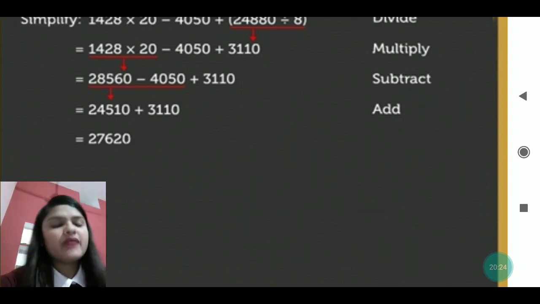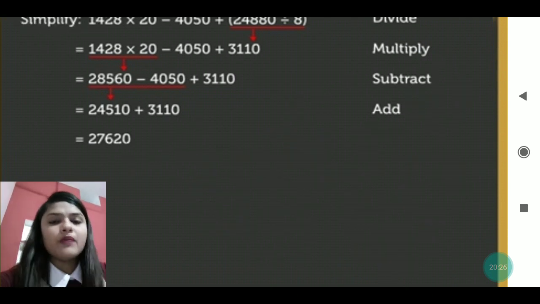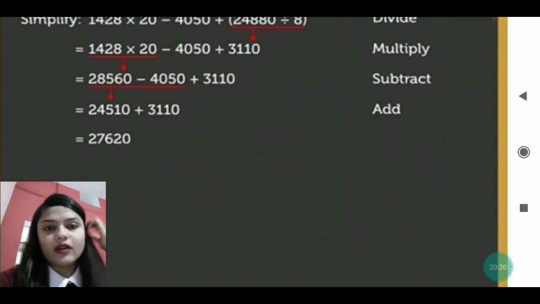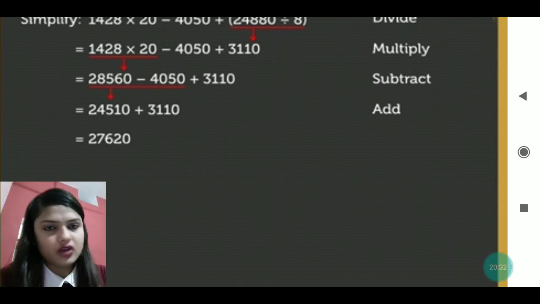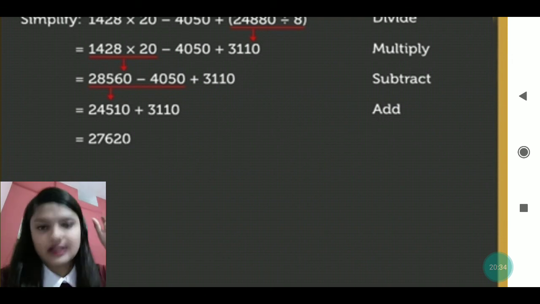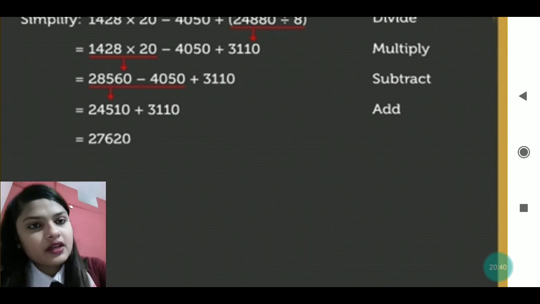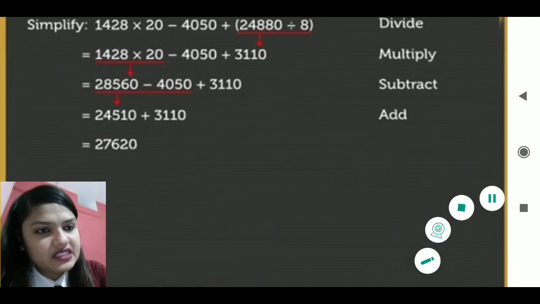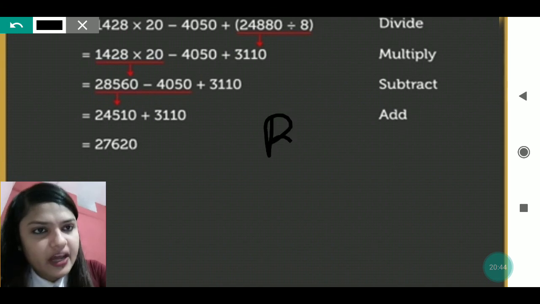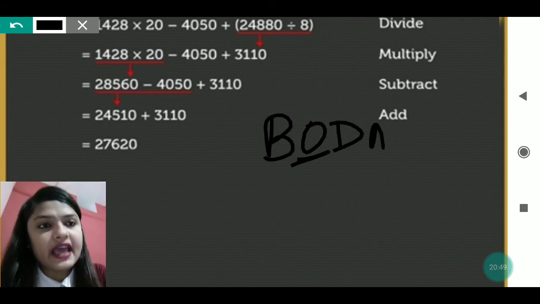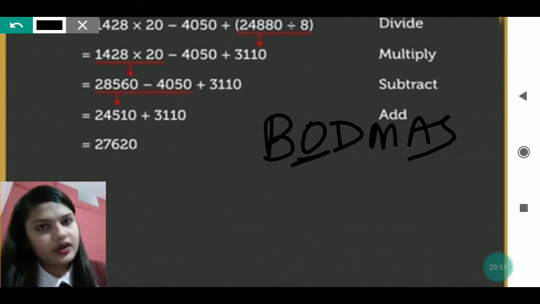Okay, clear? So maybe in the question you will get of also, maybe you will get a bracket also, or maybe you will not get the bracket and only of. But of, keep in your mind, was not mentioned earlier, so that is why in the last I have explained one question, and of stands for multiplication. Keep this in your mind. After B, B stands for bracket, after B, O is coming. Keep this in your mind. So O you will solve and then you will go for D, M, A and S.